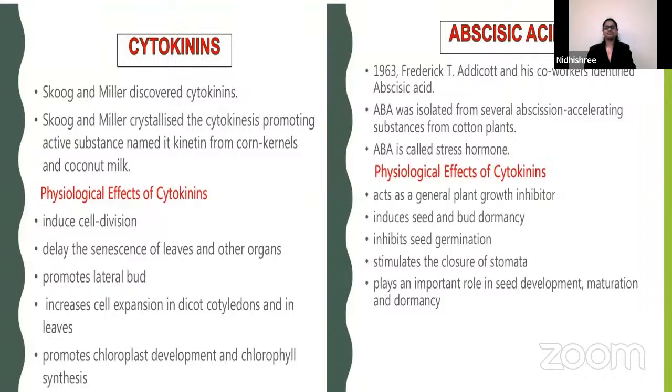ABA is called the stress hormone. Its physiological effects: it acts as a general plant growth inhibitor, induces seed and bud dormancy, inhibits seed germination, stimulates the closure of stomata, and plays an important role in seed development, maturation, and dormancy.